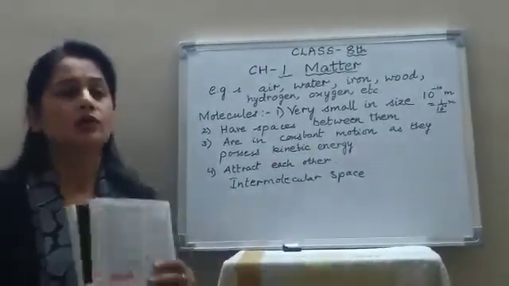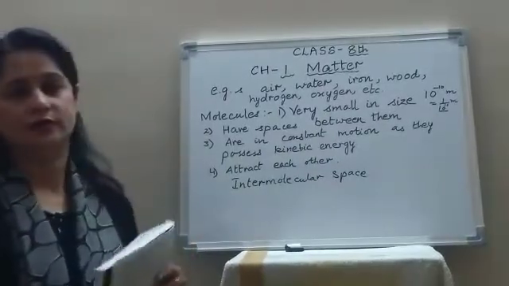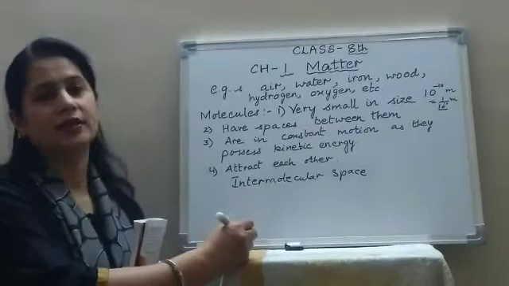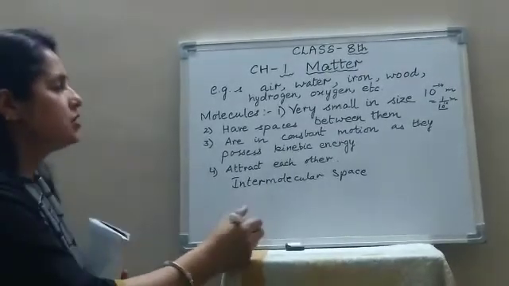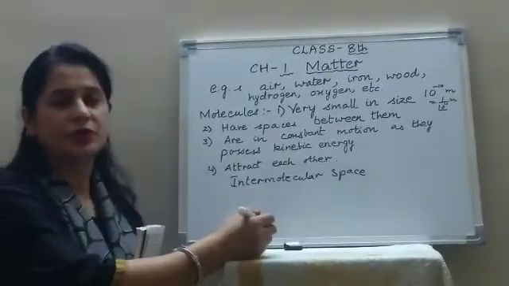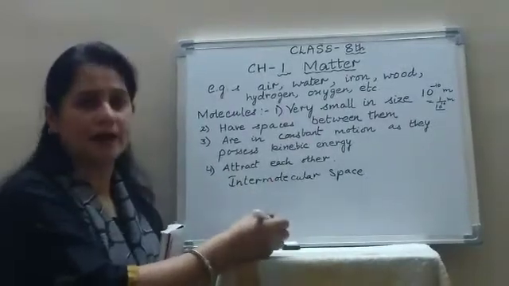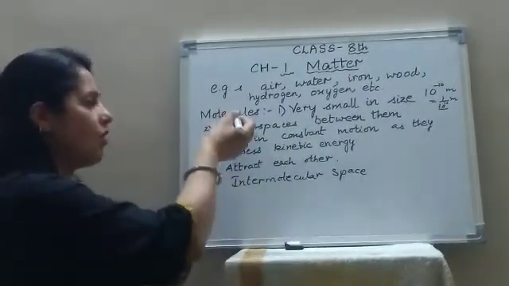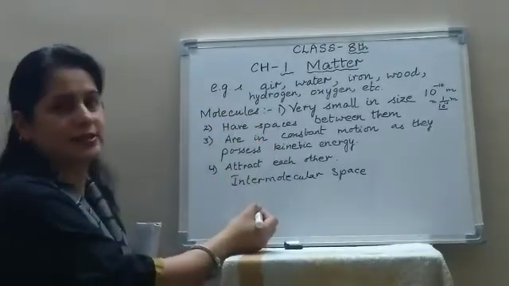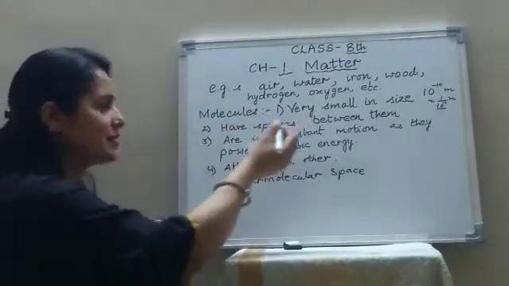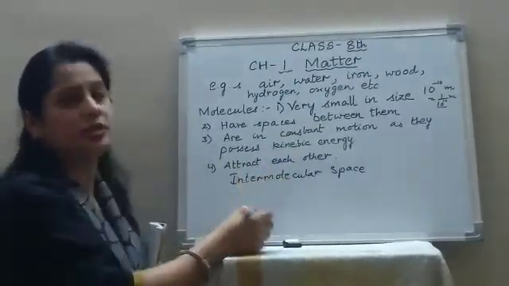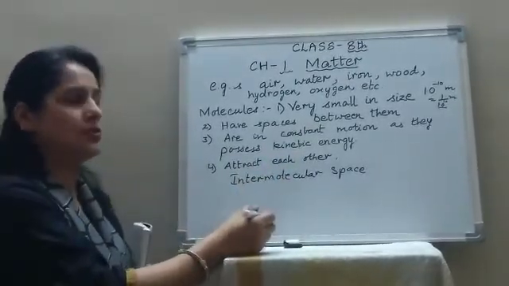Now, you know about matter: solid, liquid and gas. So, how can you distinguish between the three states of matter on the basis of these characteristics? Spaces, kinetic energy and the attraction between the molecules.